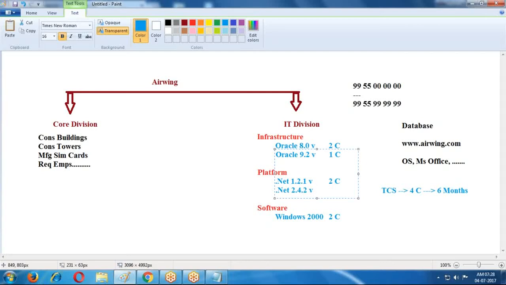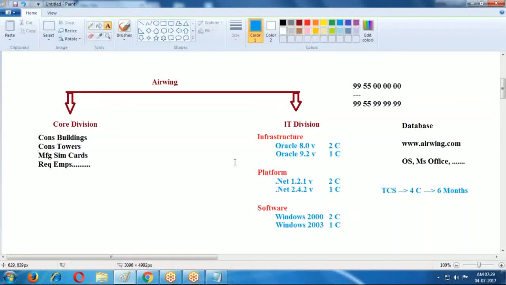For this I paid some extra amount and I updated. This is a version also. Windows 2003 or 2004, like this I updated some of the versions. After updating, I'm running my business happily. For 1.5 years my business ran happily.